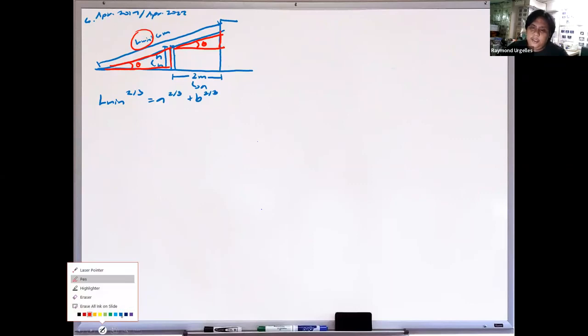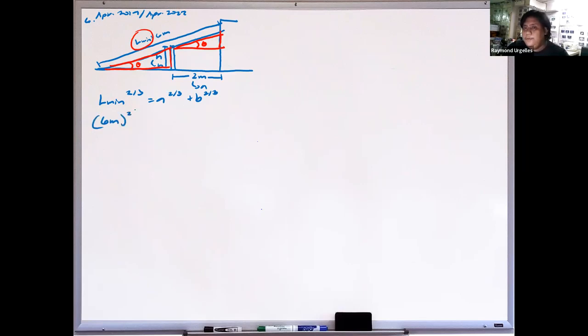Using this expression, solving for B, this will be 6 meters to the 2/3 equals A, which is 2 meters, to the 2/3, plus B, which is h to the 2/3. You can use shift solve or rearrange, and you will get 2.24 meters. So this is letter B. Any questions?